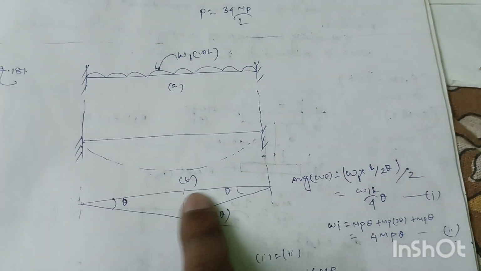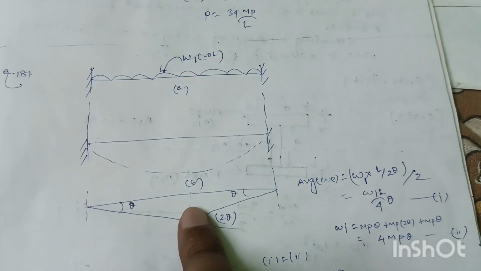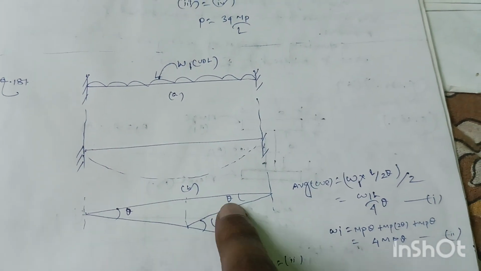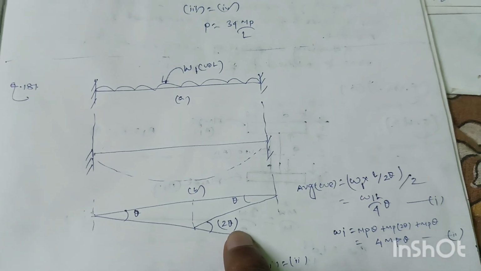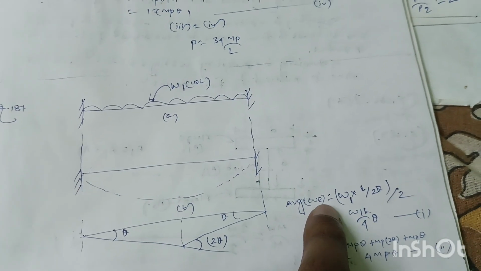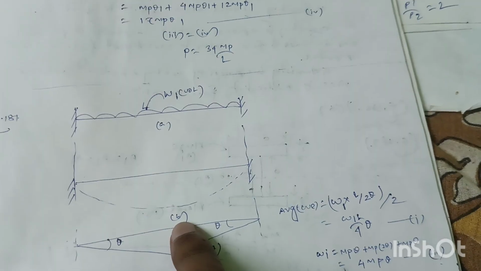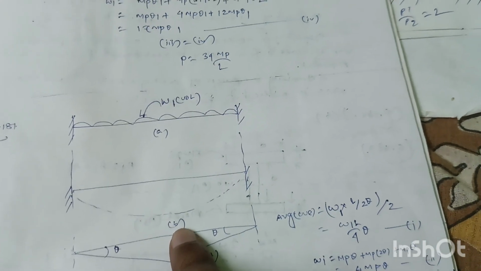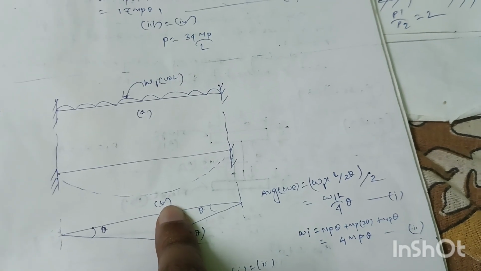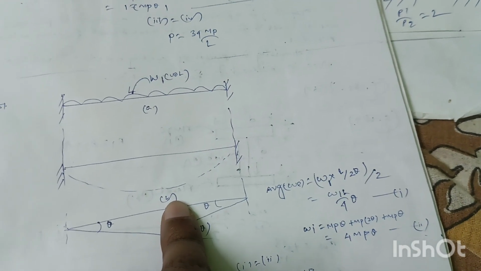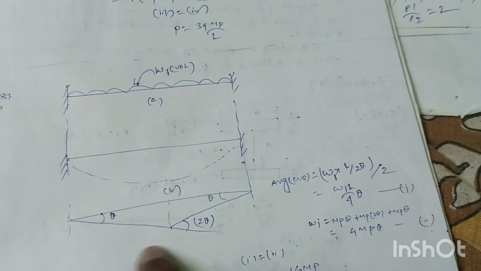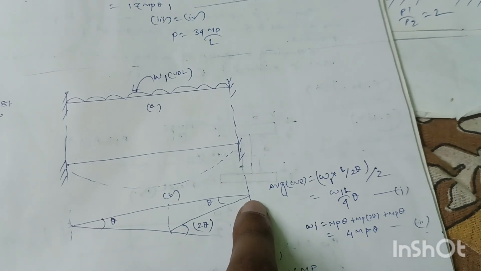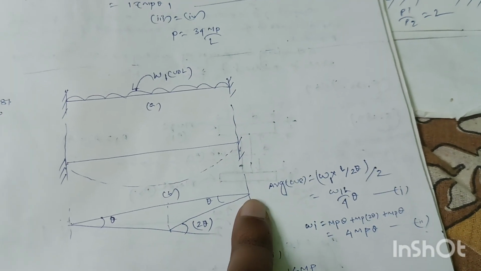Okay, so if we draw the collapse diagram for this beam, it will be like this. This angle is theta, this angle is theta, so this angle will be 2 theta by the geometry. External work done will be load into deflection. So at this point the load is W1 into deflection L by 2 into theta divided by 2. So W1 L divided by 4 into theta, equation number 1. And the internal work done will be MP into theta at this point, MP into 2 theta at this point, and MP into theta at this point. So 4 MP theta, that is equation number 2.